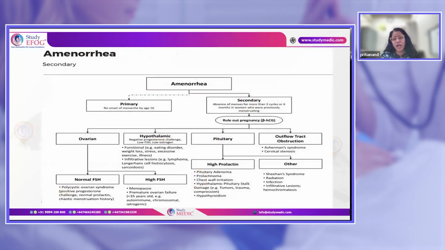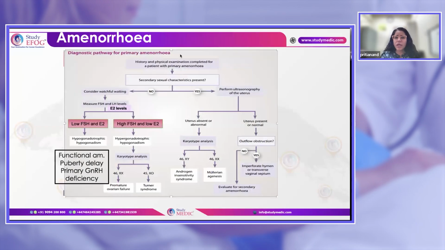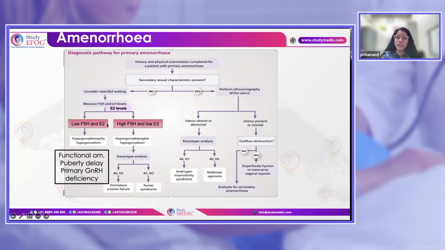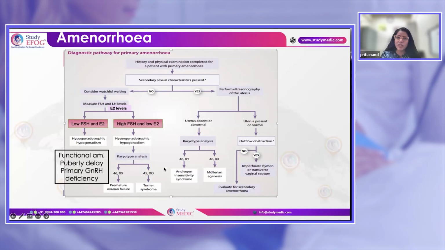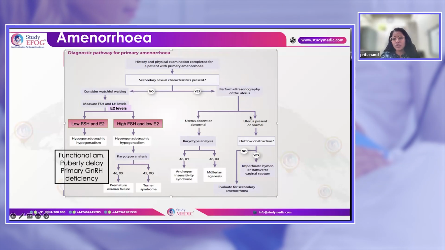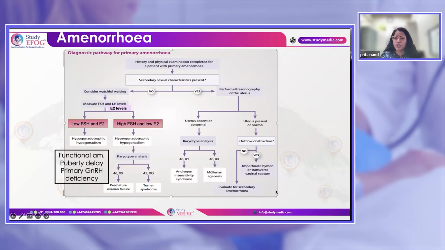And definitely the patient will have no menses. So for any patient with primary amenorrhea, the first thing you have to see is whether the patient has secondary sexual characters or not. If they are not there, that means the ovaries are at fault, so you need to do the hormonal profile. If the secondary sexual characters are there, that means the uterus is at the abnormal level. So you have to do a pelvic ultrasound to see whether the uterus is present or absent, or there is an outflow tract obstruction.